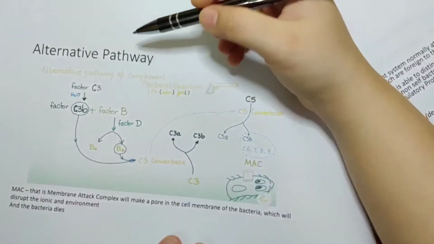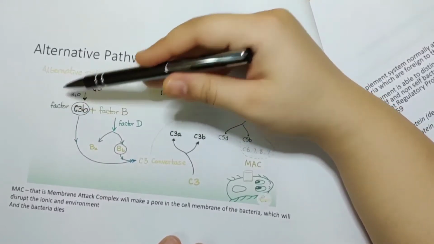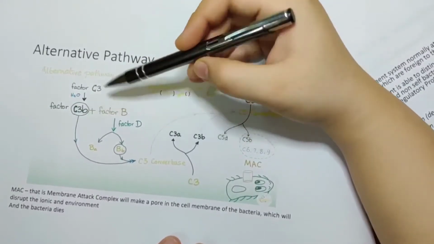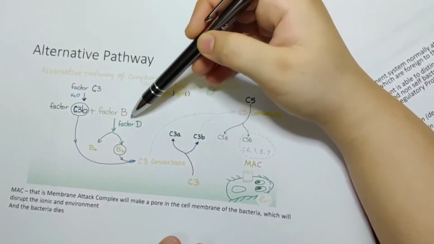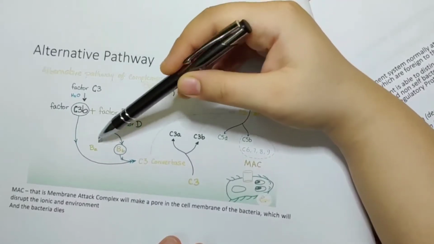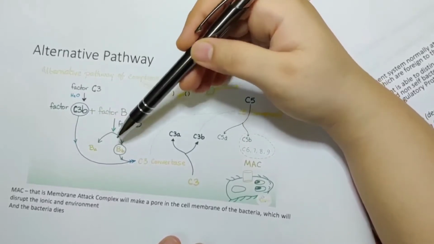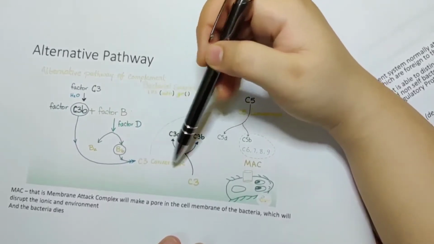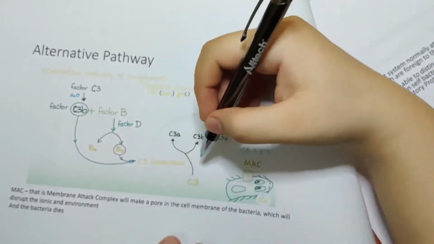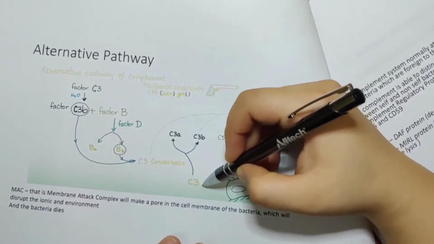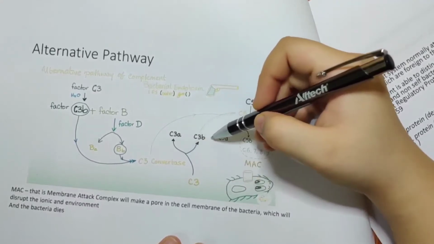Here what happens is factor C3 will hydrolyze with water and become factor C3b. Along with factor B, it will undergo a reaction which requires factor D, which breaks it down into Ba and Bb. This Bb part is required for C3b to become C3 convertase. Now this C3 convertase will become a part of C3 dividing or processing into C3a and C3b.